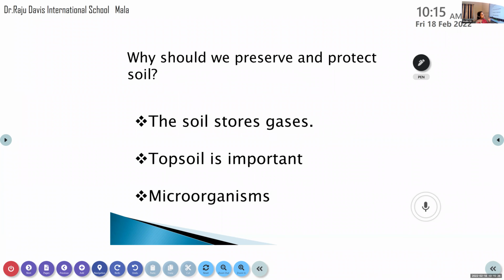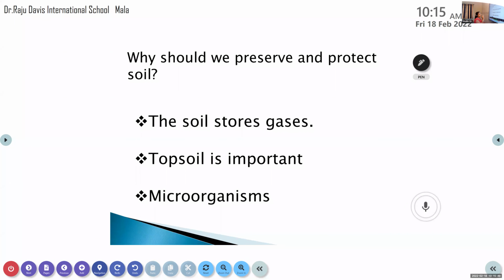And what will happen to us? The carbon dioxide will be more in the air. So it will be harmful for our health. Isn't it? We cannot breathe. If the carbon dioxide is more in the air, it will be very harmful. So we have to protect our soil.